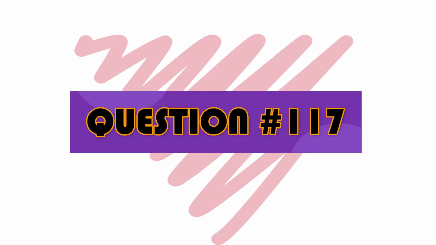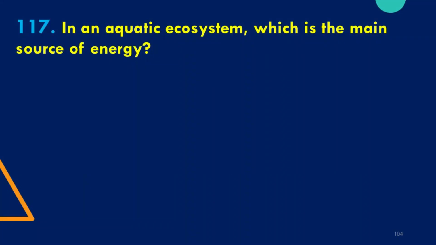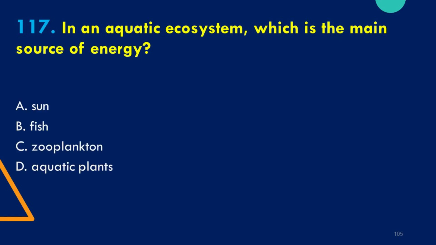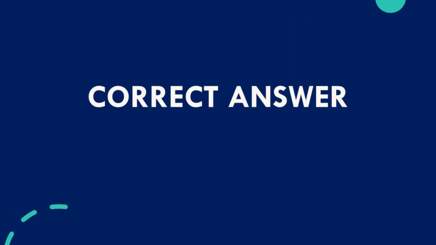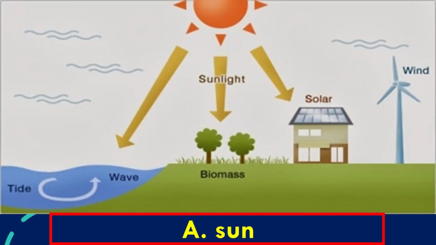Question number 117. In an aquatic ecosystem, which is the main source of energy? A. Sun, B. Fish, C. Zooplankton, and D. Aquatic plants? The correct answer is A. Sun.